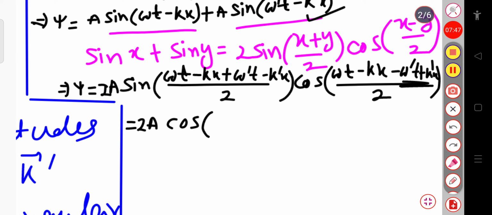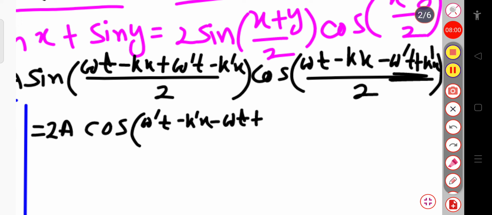So I can write it as omega prime t minus k prime x minus omega t plus kx divided by 2.